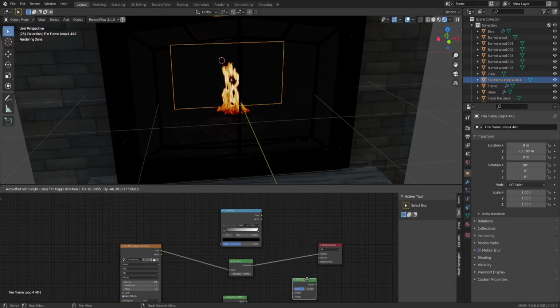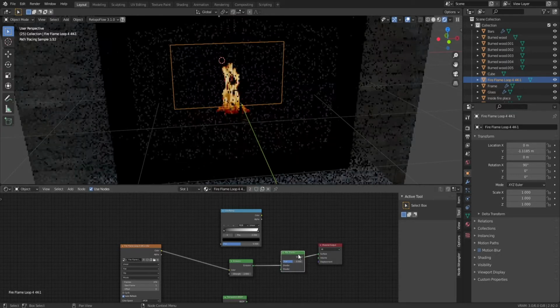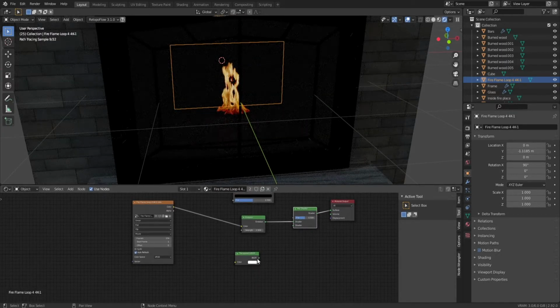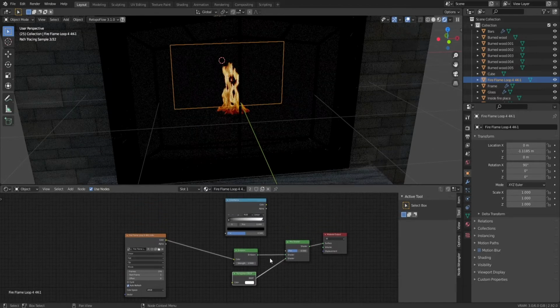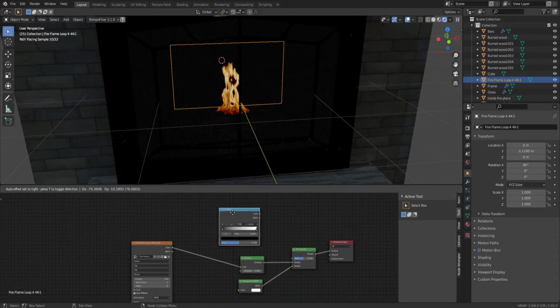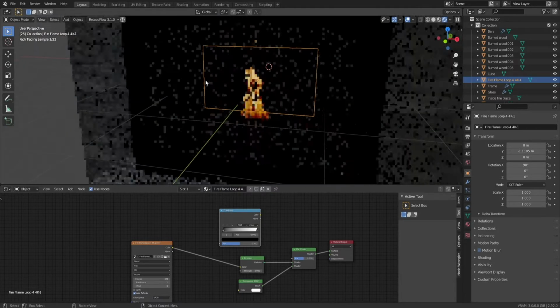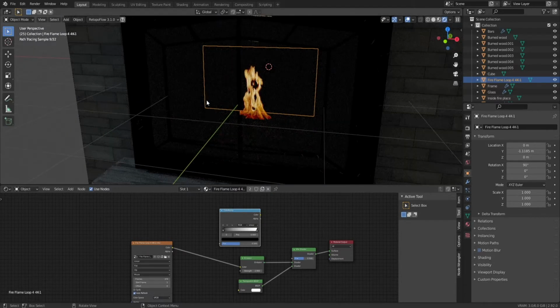However, we're picking the mix shader, put it on the line between emission and the material output. This way we can mix two shaders, and we're going to put the transparent BSDF into the mix shader. And with this, the color ramp, we can basically get rid of all the black in the background.